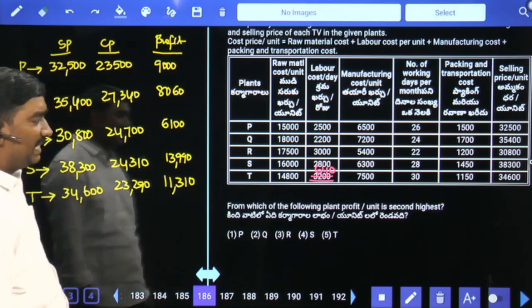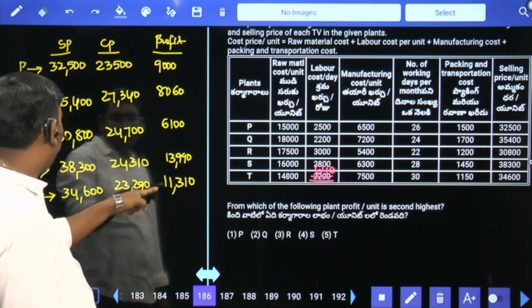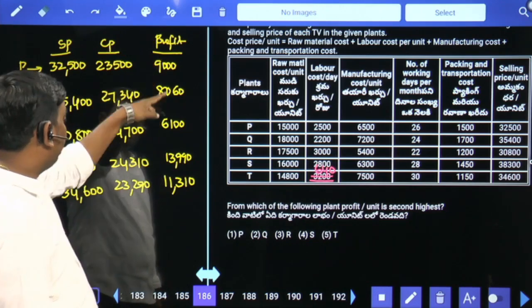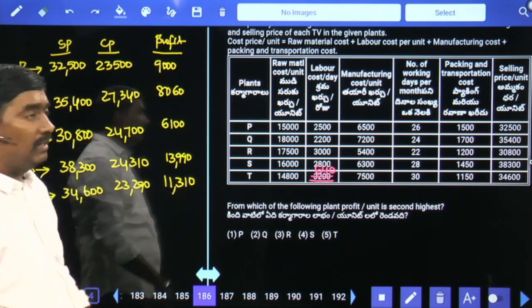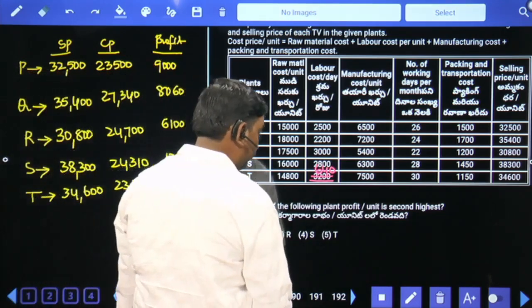We need to find second highest profit. Highest profit is for plant S. Second highest profit is for plant T only. Plant T is your answer.